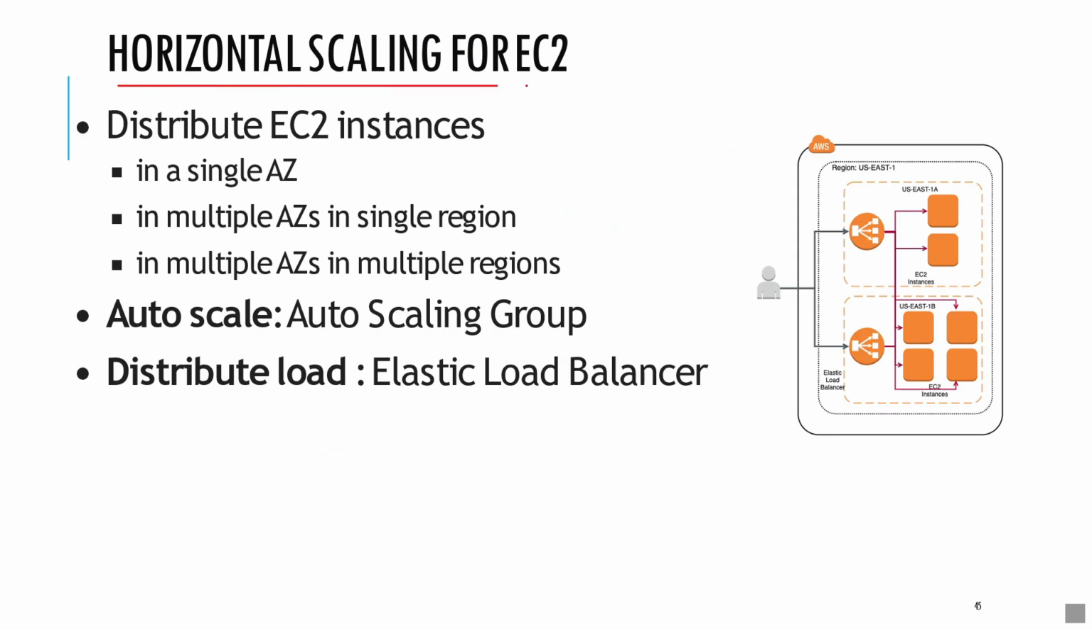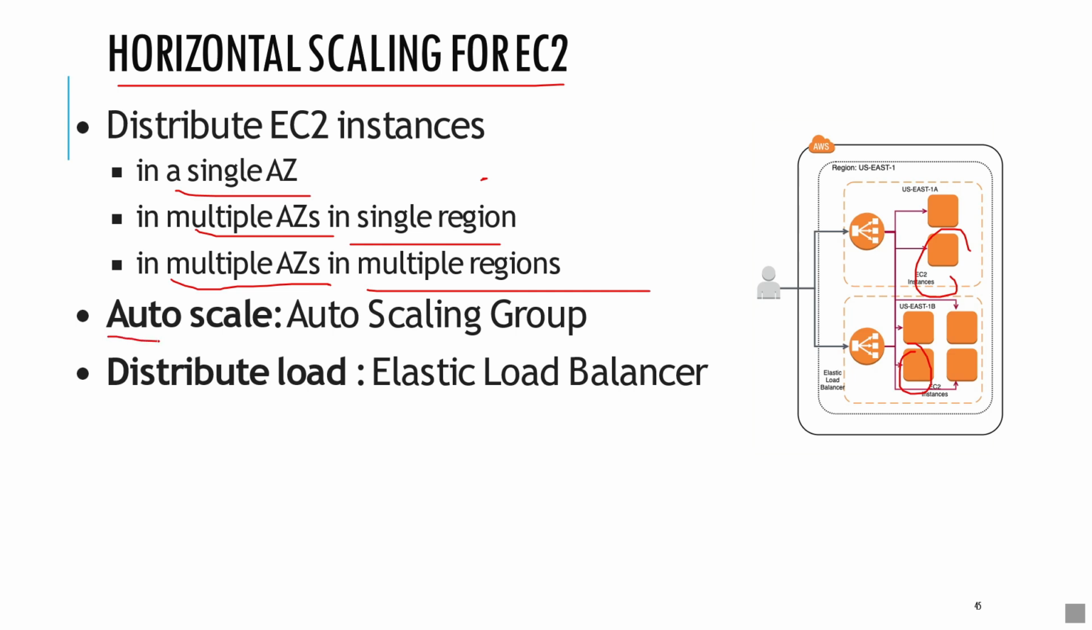So what is meant by horizontal scaling for EC2? Horizontal scaling is nothing but distributing the EC2 instances in a single region or multiple availability zones, or in multiple regions or a single availability zone. If we distribute these instances in multiple regions or multiple availability zones, even if one availability zone fails, the application can still be accessed from the other region.